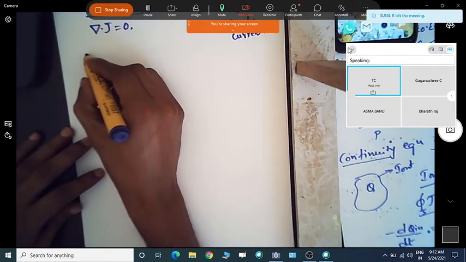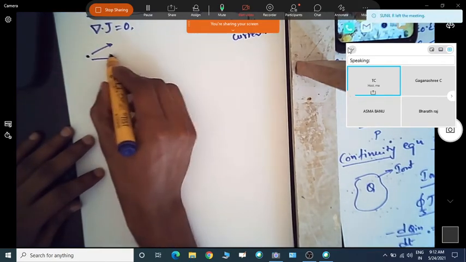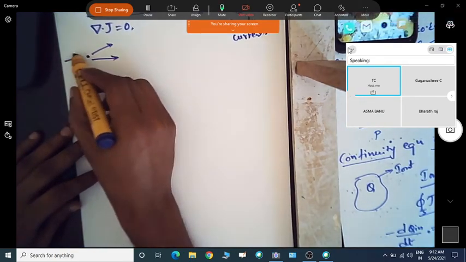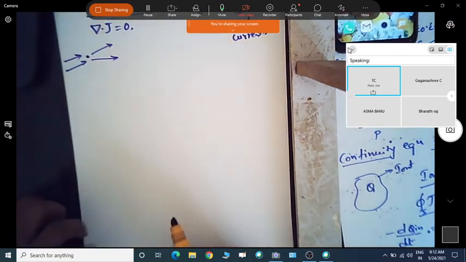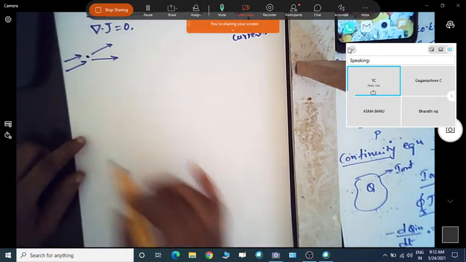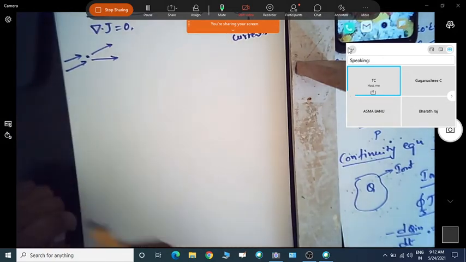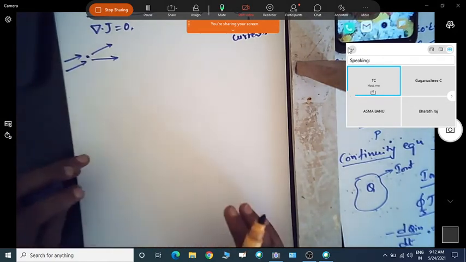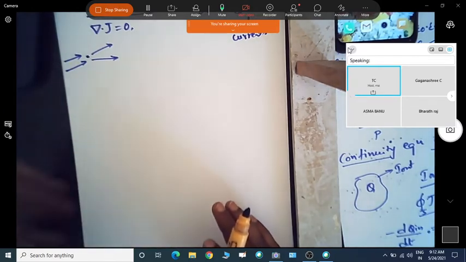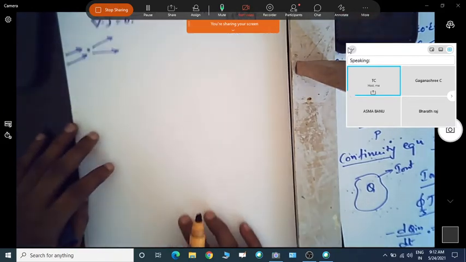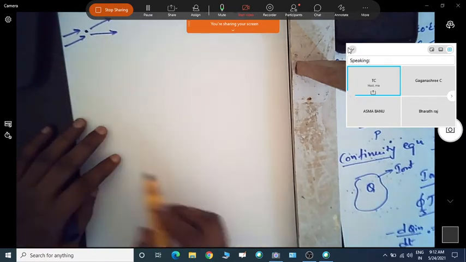If we have a node here, whatever the total current going out is equal to the total current coming into that node. So the same concept here. The continuity equation gives that the total charge leaving the volume is the same as the total charge entering it.